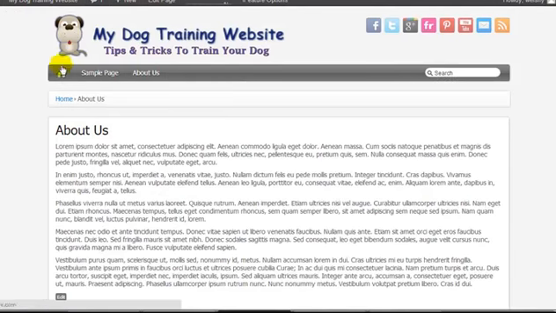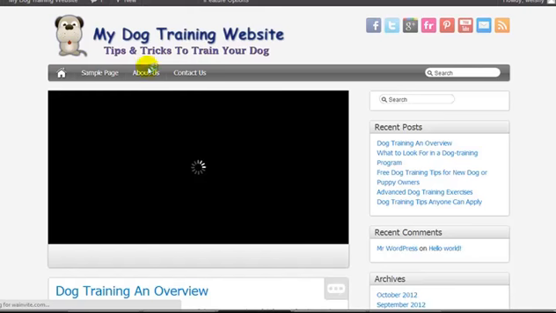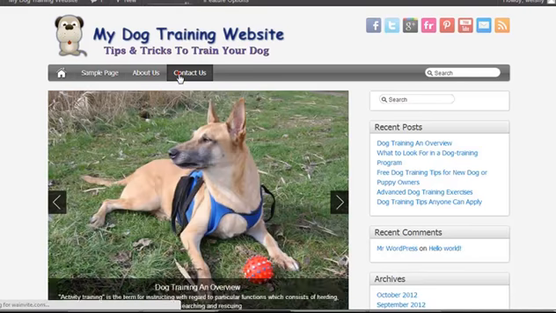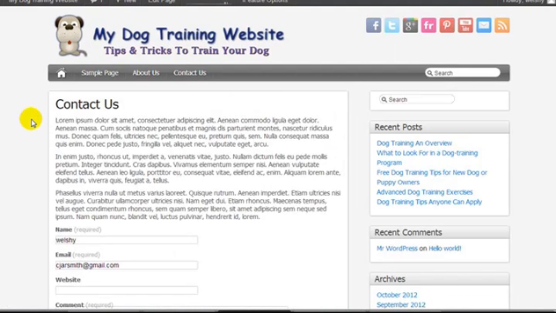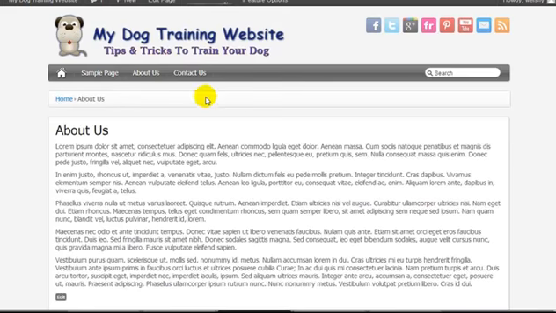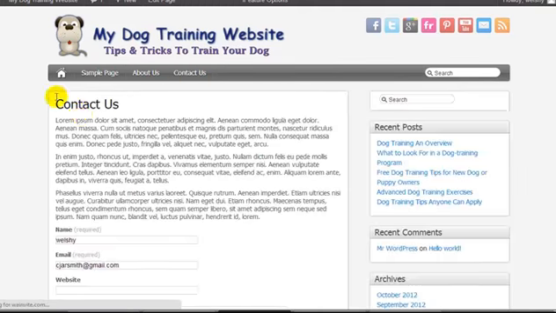Now I'm going to click on my home icon again. Now we have a Contact Us page. So if I click on it, you'll see the difference between About Us. This is what the breadcrumbs is on the page options, because I turned it off with the Contact Us page, so it's disappeared.